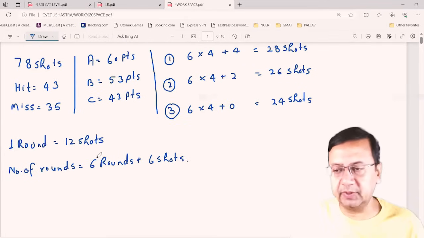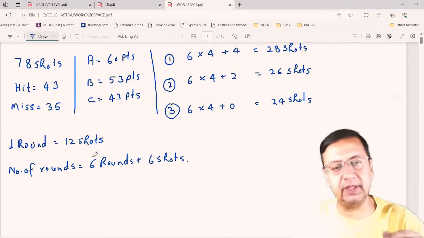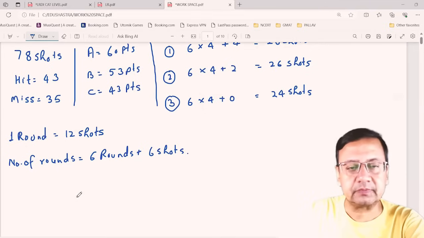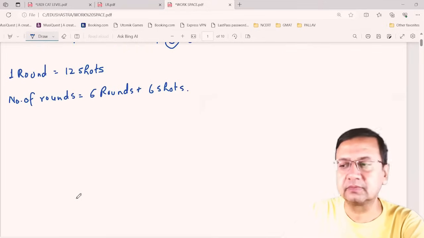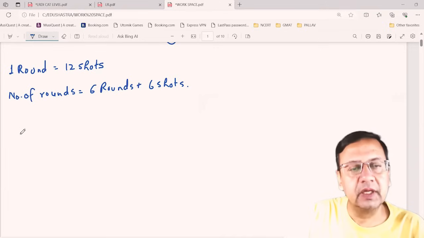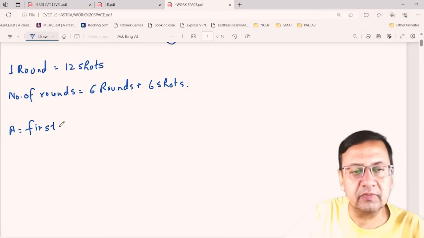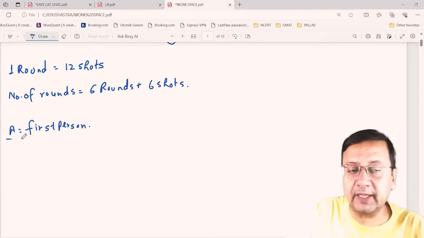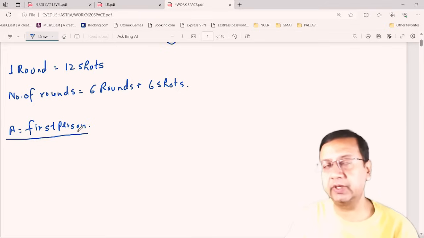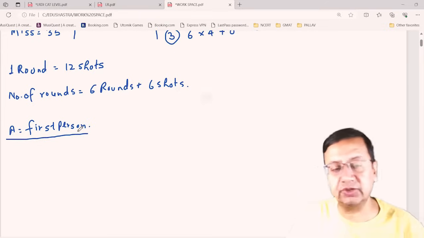So, A, B, C, 3 persons are there, and we have to identify who is the first, who is the second, who is the third. Now, if I assume A is the first person, this is my assumption, because we are going directly and not making an equation, we are solving this in a shortcut manner.